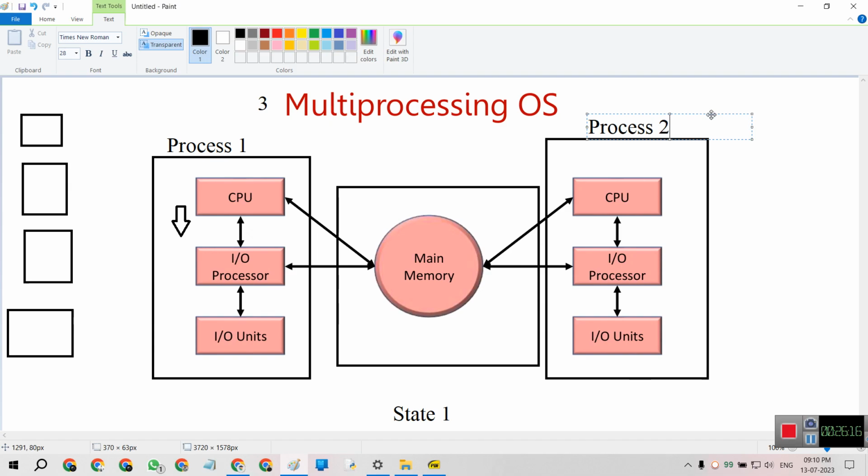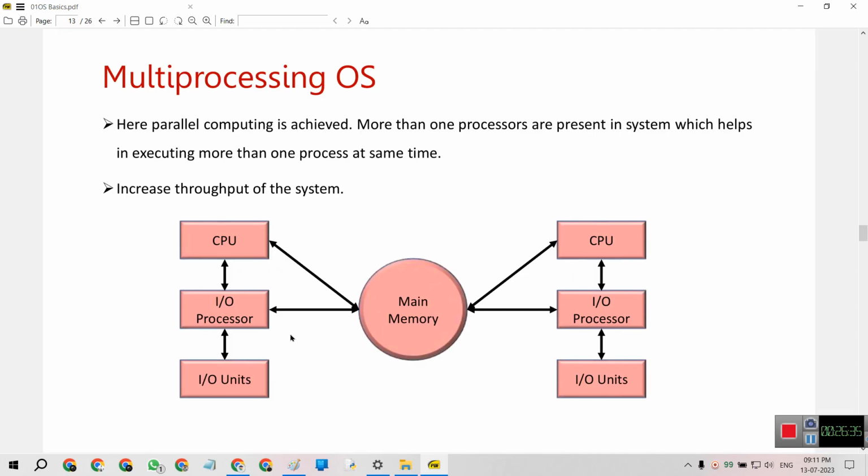State 1 shows the parallel running of two different processes at one state, or at one time, and this is called a multiprocessing operating system.